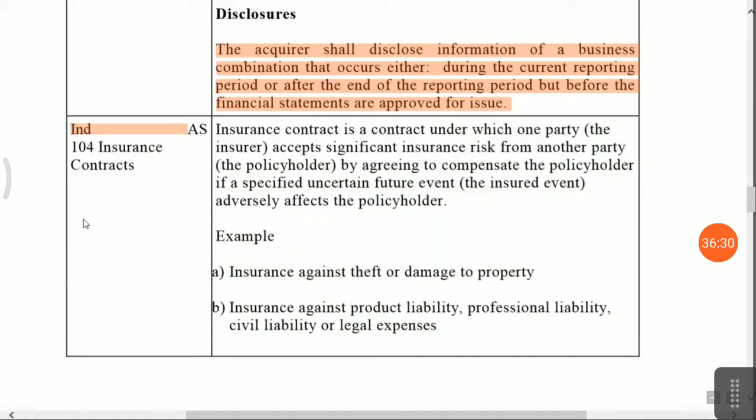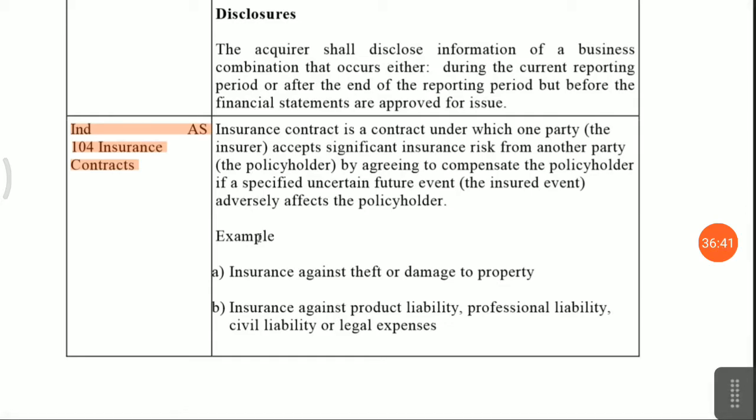Okay. Next, accounting standard 104, insurance. This is a simple accounting standard. From an understanding point of view, who is issuing insurance policies? Insurance company. And who is the receiver? Policyholder. What type of policy? Life policy and non-life. Okay.